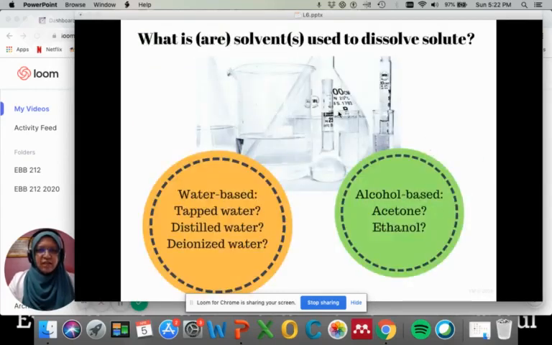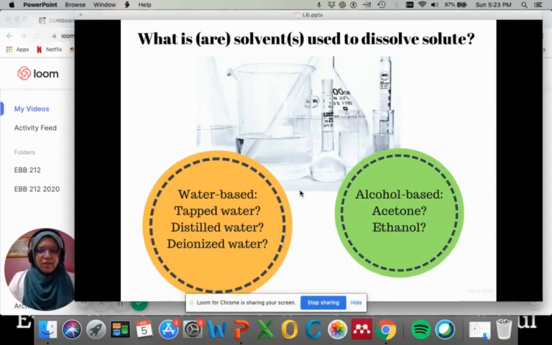Then you have to consider what is the best solvent to use to dissolve the solute. So you have to check the solubility of the solute used, whether it disperses well in alcohol-based or water-based solvent. For LPS, we normally use solute that is based on nitrate, carbonate, phosphate, or hydroxyl, and we try to avoid using oxide-based solute because oxide-based is difficult to dissolve in any solvent, and it is normally used for SSR instead of LPS. So for LPS, if you have a choice, go for nitrate-based solute.